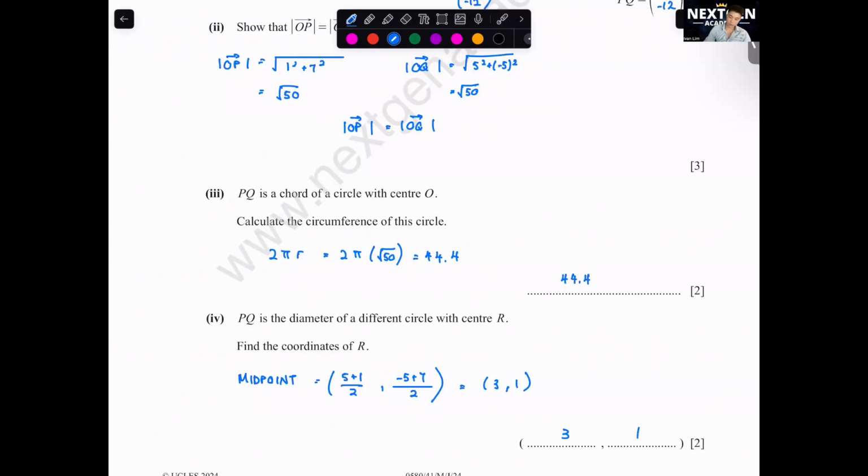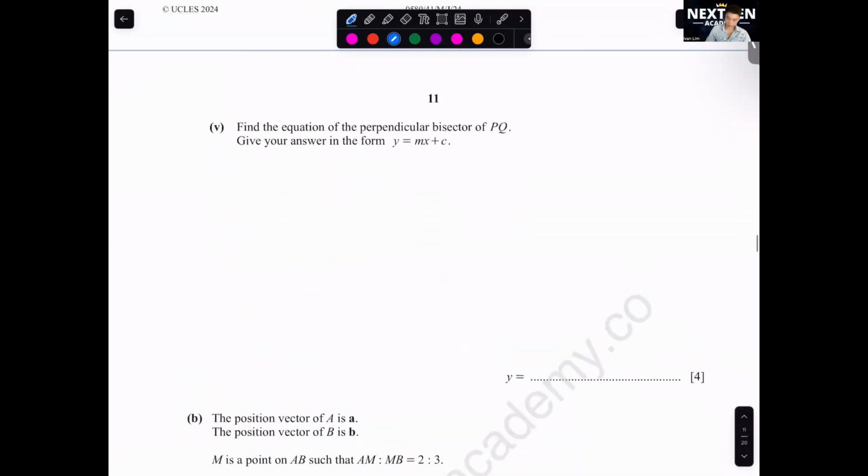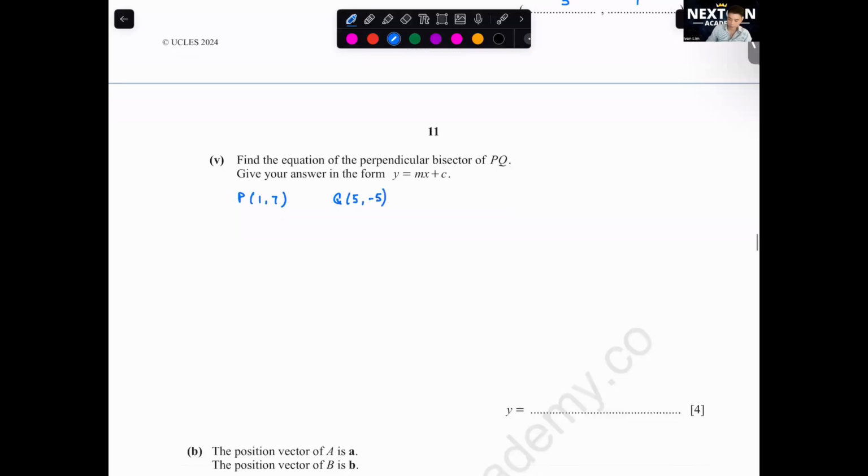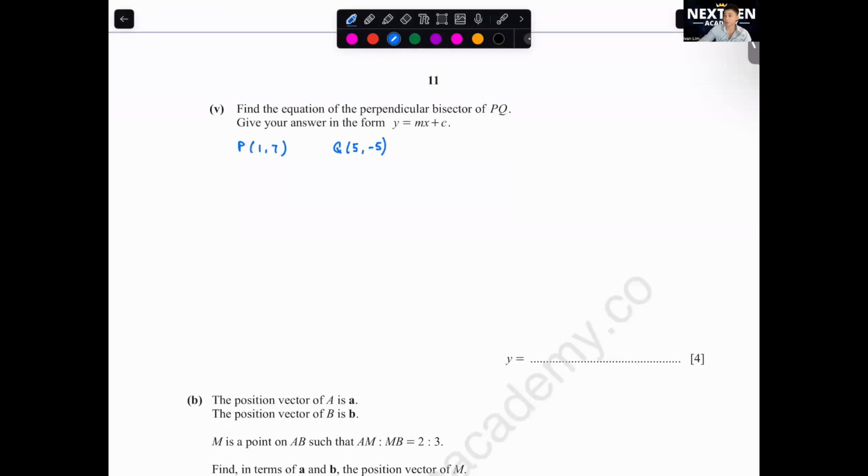Okay, next question. Question 5. Find the equation of the perpendicular bisector of PQ. Okay, we have P and Q. Let's write down again first. P (1, 7), Q (5, -5). Okay, I was just telling my students that perpendicular bisector is a very, very famous question. So you all need to master this. First thing you need to find, did we find this already? Midpoint of PQ.